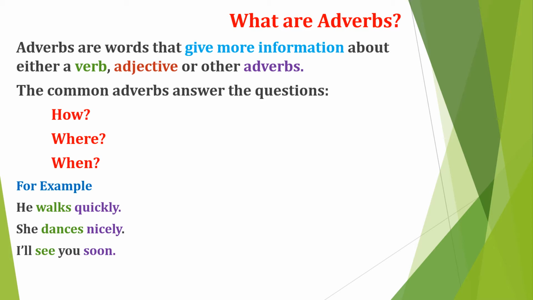So nicely is our adverb since it is giving more information about the verb dance. How did this person dance? It was nicely. And lastly, the third sentence we have, I will see you soon. See is the verb. Soon, in this particular case, is an adverb. If you ask yourself, when will you see? The answer is soon.